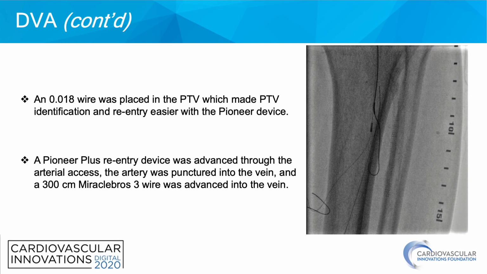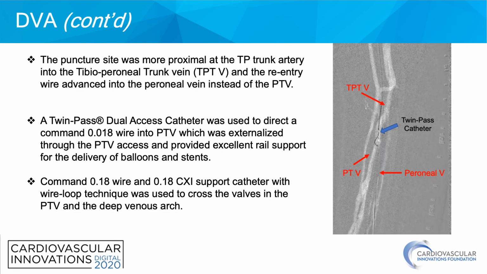A Pioneer Plus reentry device was advanced through the arterial access, and the artery was punctured into the vein, and a 300 cm Miracle Pros 3 wire was advanced into the vein. The puncture site was more proximal at the TP trunk artery into the TP trunk vein, and the reentry wire advanced into the peroneal vein instead of the posterior tibial vein. A Tourniquet dual-lumen catheter was used to direct a Command 018 wire into the posterior tibial vein, which was then externalized through the posterior tibial vein access and provided an excellent rail support for delivery of balloons and stents.